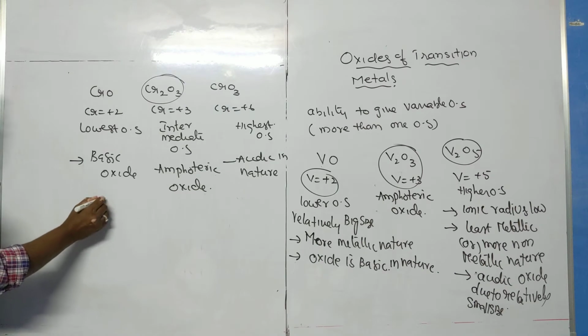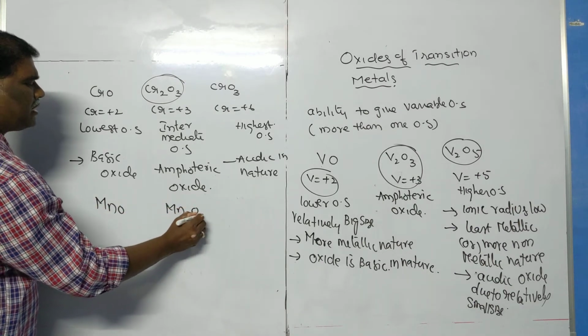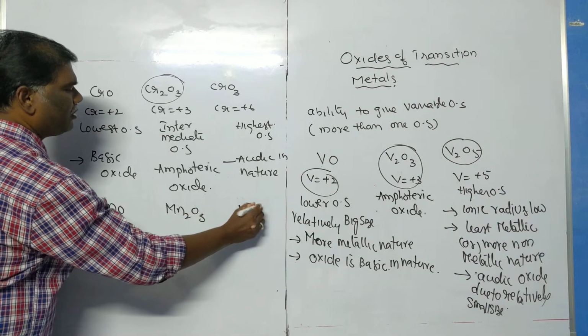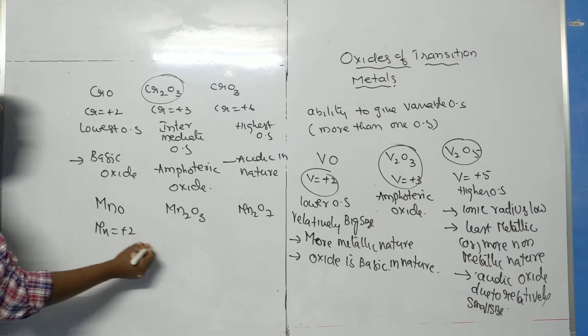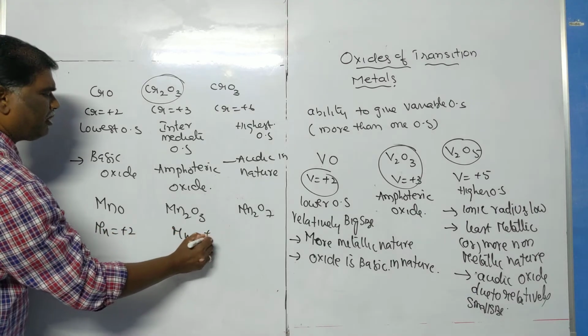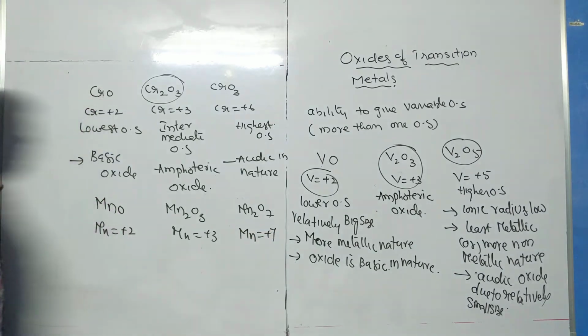In a similar manner, oxides of manganese are explained. For this one, this is the lowest oxidation state, this is the intermediate oxidation state, whereas this is the highest oxidation state.